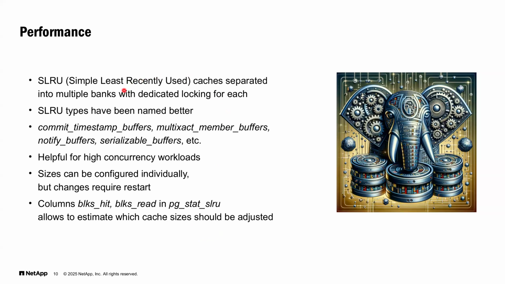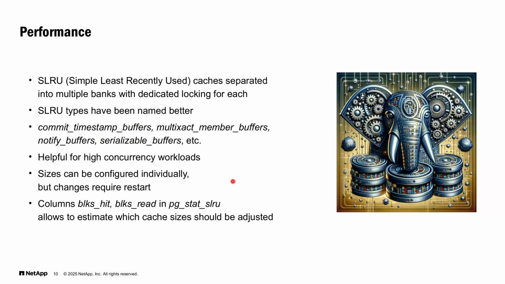Talking about performance improvements, we must mention the simple least recently used caches, which are now separated into multiple banks with dedicated locking for each. And they have also new names for better understanding. So we now see names like commit timestamp buffers, multi-transaction member buffers, notify buffers, serializable buffers, and so on.